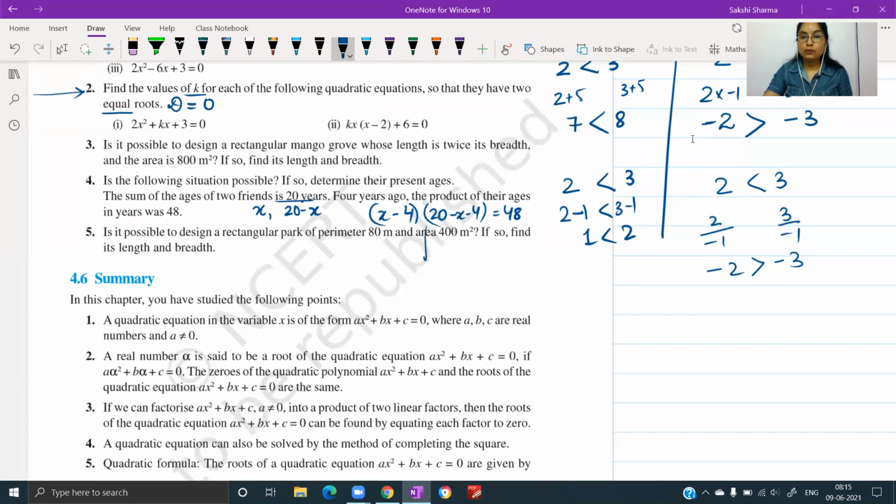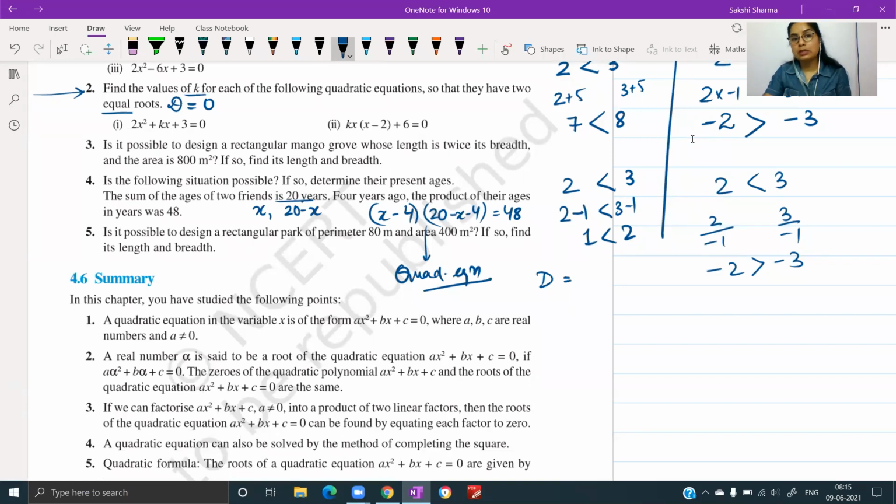And then you can solve, obtain an equation. It will be a quadratic equation. Before you solve or try to solve it, find the discriminant. Depending on the discriminant, you will write down whether or not such a situation is possible.